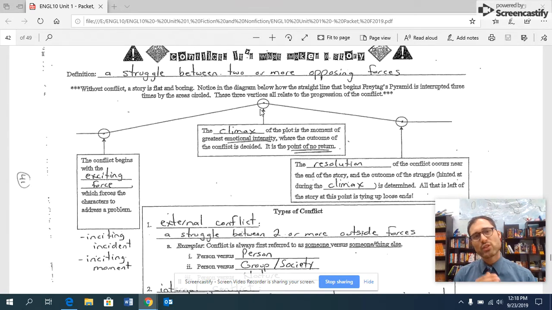And that climax will eventually lead us to the resolution, where the problem is no more. Perhaps that means one of the characters died, or the character made the decision they had to make, or a truce or compromise was reached, but the problem no longer exists, and that leads us to a resolution.